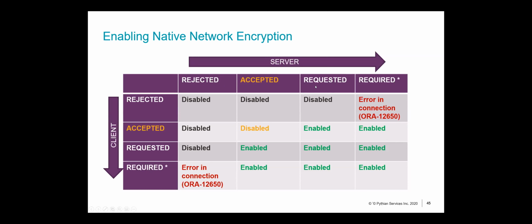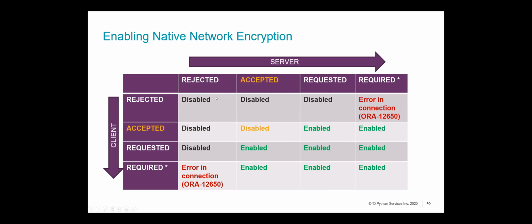Or similarly, if you look at requested, you've got the table where essentially if encryption is rejected, your connection will never happen if the other side is trying to force it, and your connections will never be encrypted if the server side is set to rejected, accepted, or requested.